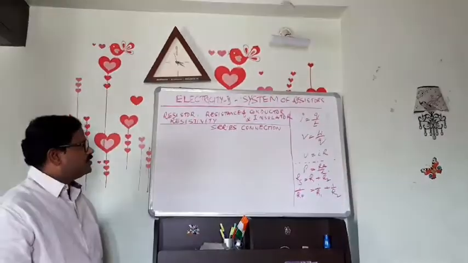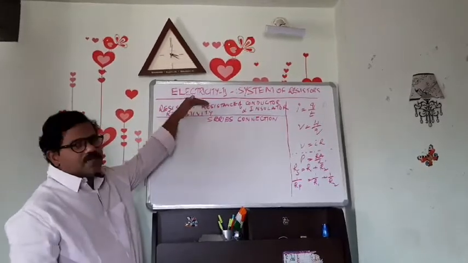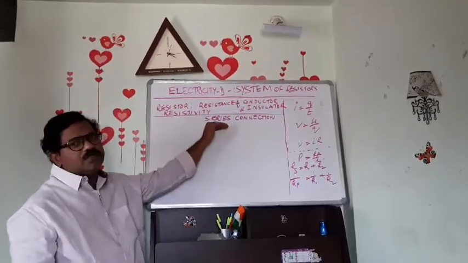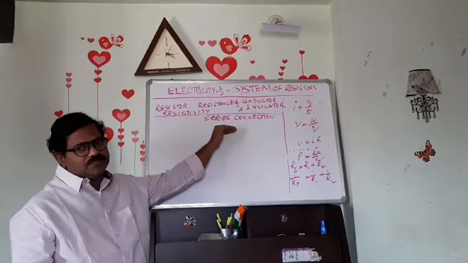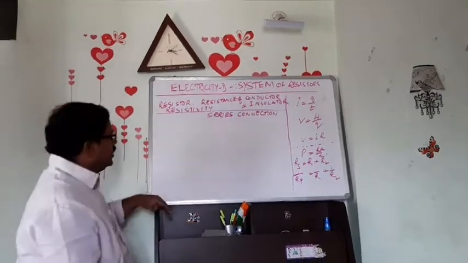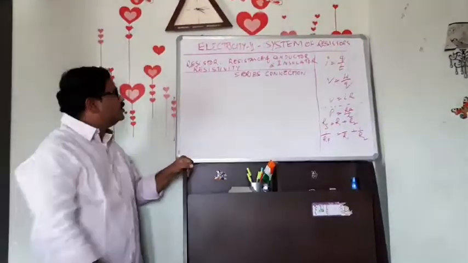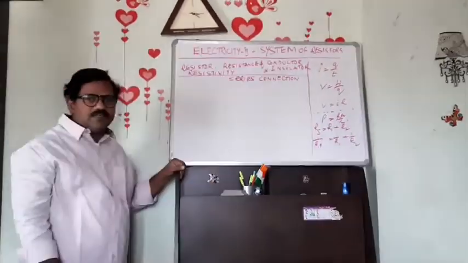Let us start with resistors and resistance, with the main focus on series combination of resistors and parallel combination of resistors. Here we have a system of resistors. Before we start, let's recall what a resistor is.